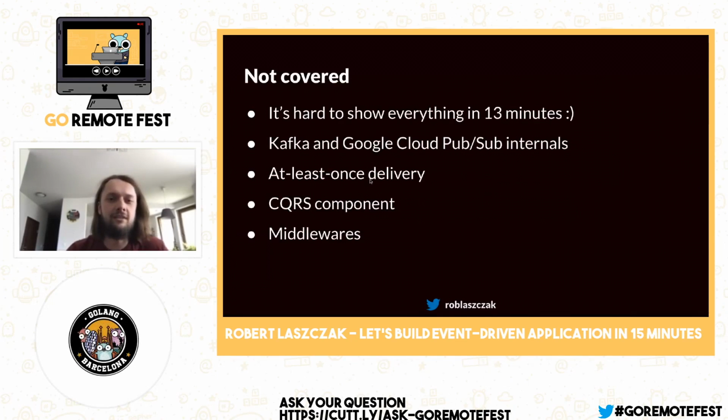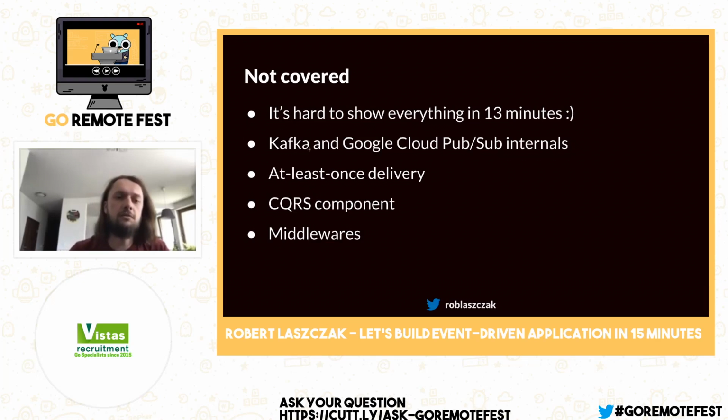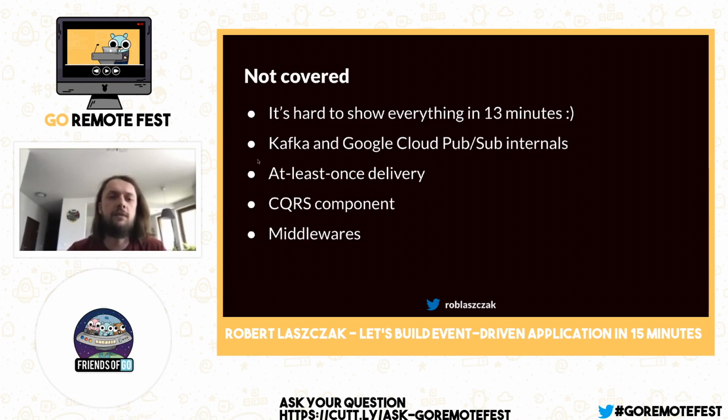So, of course, it's hard in 13 minutes to show you all Kafka and Google Cloud PubSub internals. I think it's even impossible. So if you would like to check this topic deeper, probably you need to at least know some basics of how it's working. It's also really important to know how at least once delivery is working, because it's important for basically every system that we are creating with events, messages, etc.